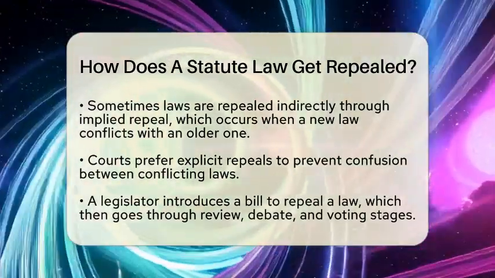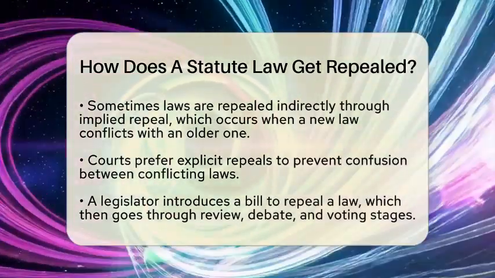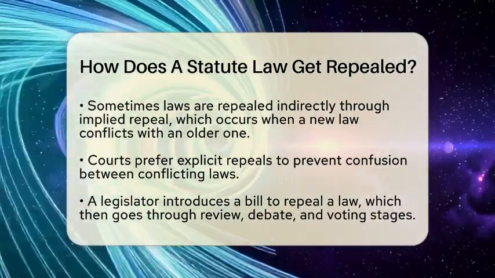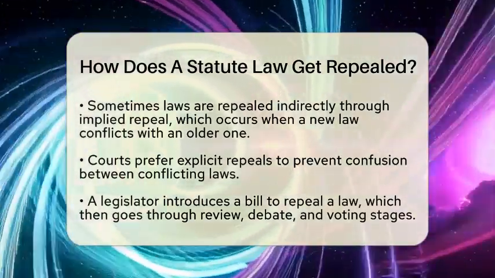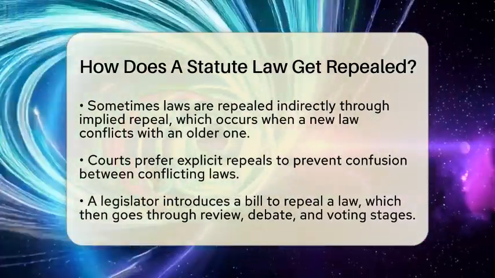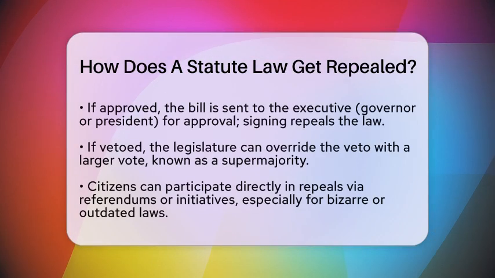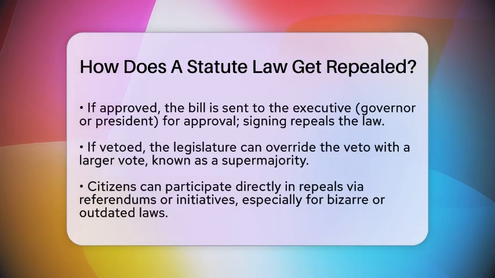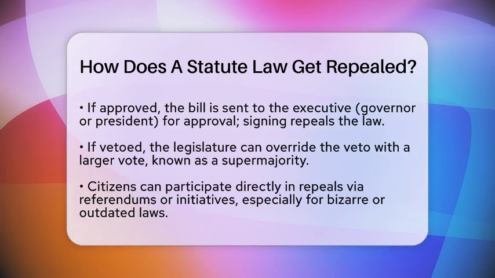The process starts when a legislator introduces a bill to repeal the law. This bill then goes through a series of steps. It is reviewed in committees, debated on the floor, and then voted on by both chambers of the legislature. If most members agree, the bill moves to the executive, either the governor or the president, for approval. If they sign it, the law is officially repealed. If they veto it, the legislature can override that veto with a larger vote, often called a supermajority.